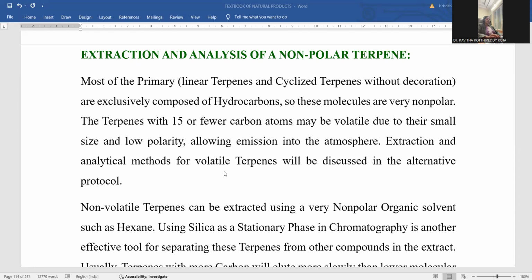Now we are conducting the session based on the extraction and analysis of non-polar terpenes. This is taken as part of natural products, with the content retrieved from the textbook of natural products, where we are conducting a series of sessions based on these natural products.